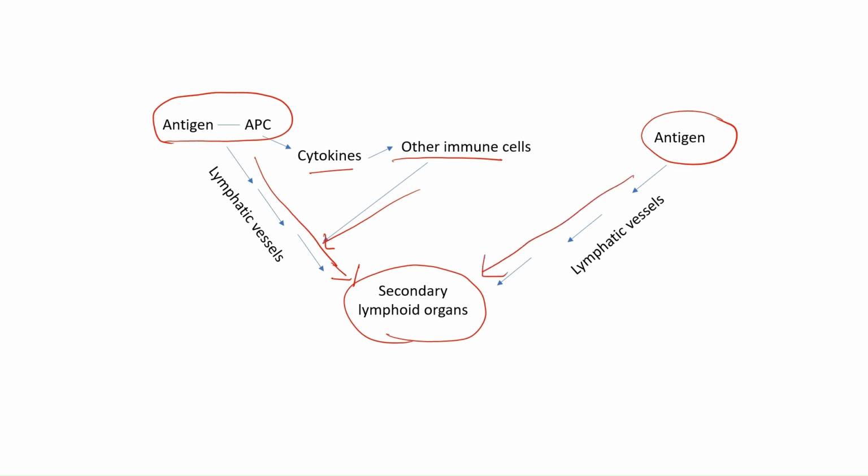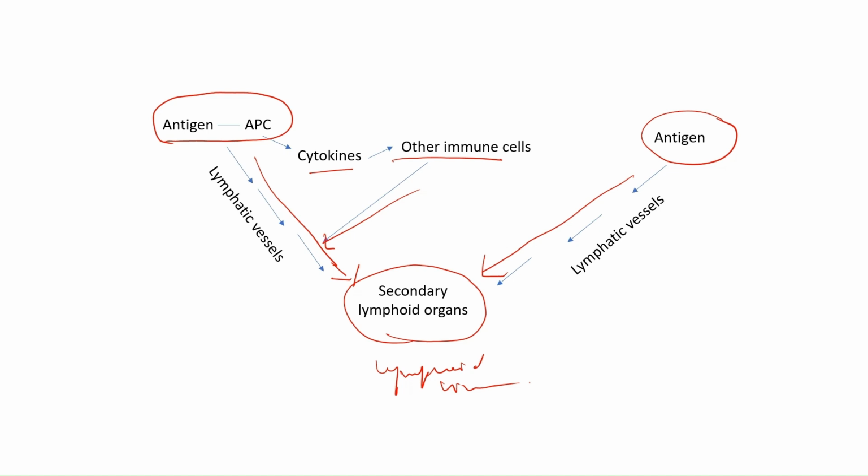In the secondary lymphoid organs, we have the cells of lymphoid lineage. These cells get the opportunity to interact with this antigen. So the antigen, either bound to an antigen presenting cell or in isolated form, will enter the lymphatic vessels, and with the help of lymph, will be brought to the secondary lymphoid organs.